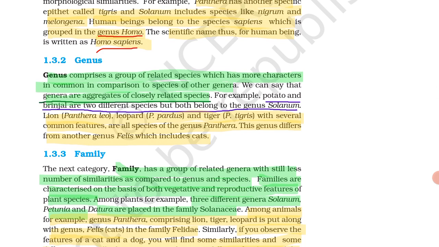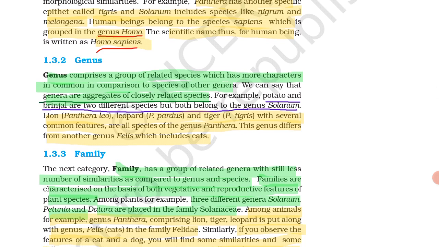Genus comprises a group of individuals which has more or less characters in common in comparison to species of other genera. It means there are similarities which are arranged in a group, in common in comparison to species. That is called genera. We can say that genera are aggregates of closely related species.